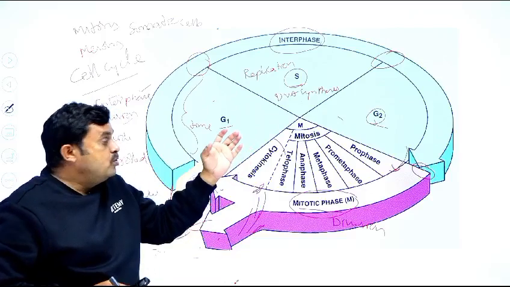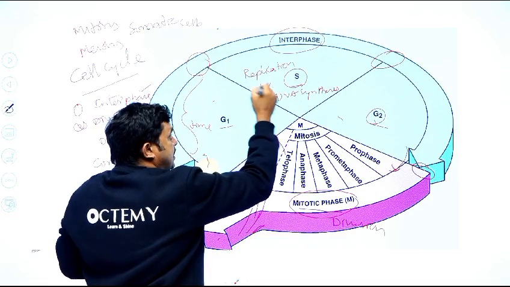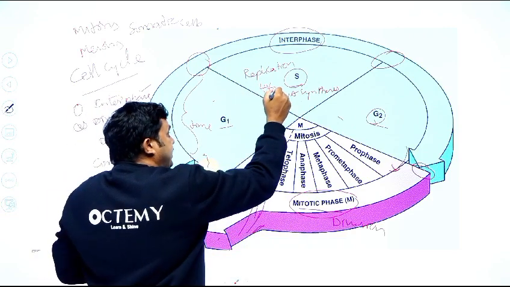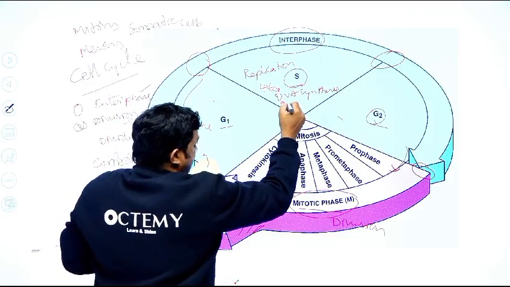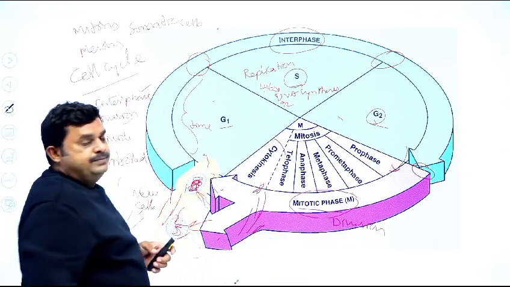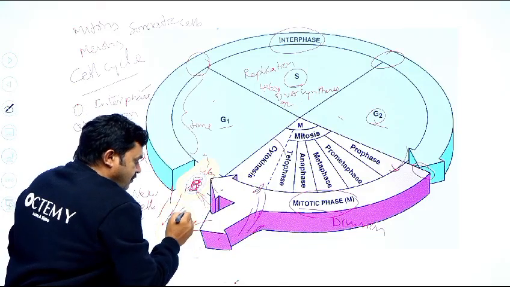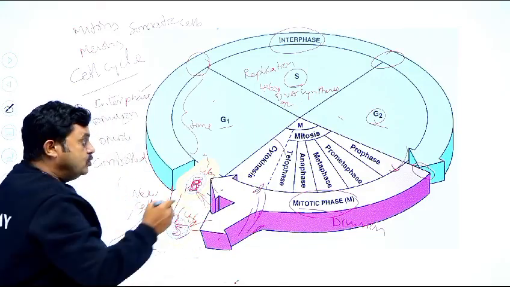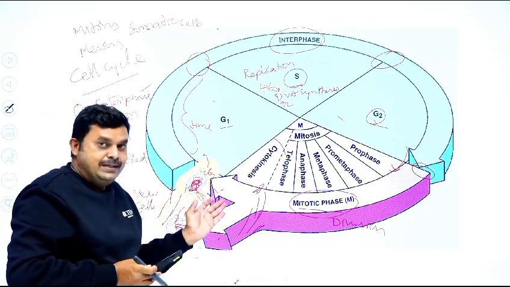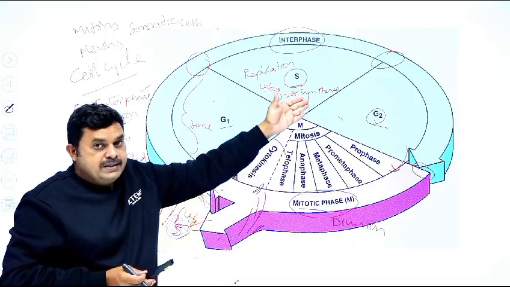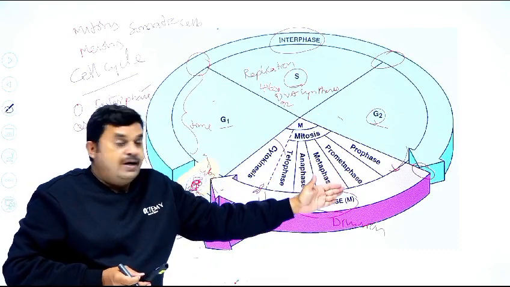That's why the chromosomes or DNA will be doubled in the synthetic phase. Suppose 46 chromosomes are there in the mother cell. It will be replicated into 92 chromosomes. Then they are equally distributed, 46 into each daughter cell. So to maintain the constant number of chromosomes in the organism, this DNA replication takes place in the synthetic phase. That process is called mitosis.